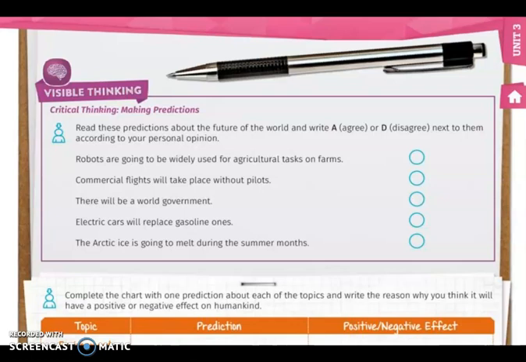Okay, so tell me, do you agree that robots are going to be widely used for agriculture tasks on farms? Please tell me. Do you think that commercial flights will take place without pilots? There will be a world government, electric cars will replace gasoline ones, and the Arctic ice is going to melt during the summer months. So tell me, do you agree or not?